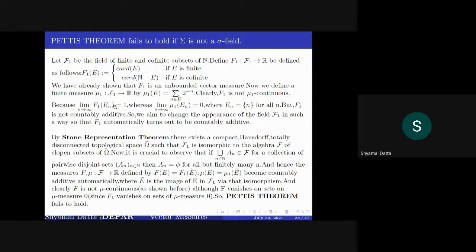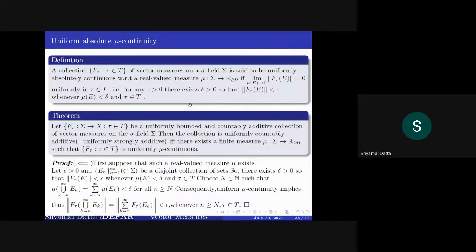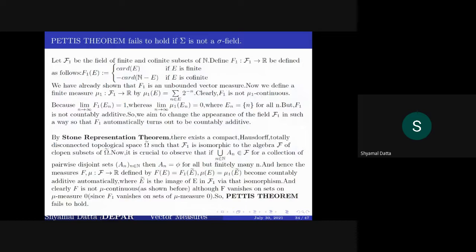Similarly, if you define mu1 of E by the summation over n belonging to E of 2 to the power minus n, then you can show that f1 is not mu1 continuous, because f1 of E_n is 1 for E_n equal to the singleton n, but mu1 of E_n limit goes to 0. So f1 is not actually countably additive.